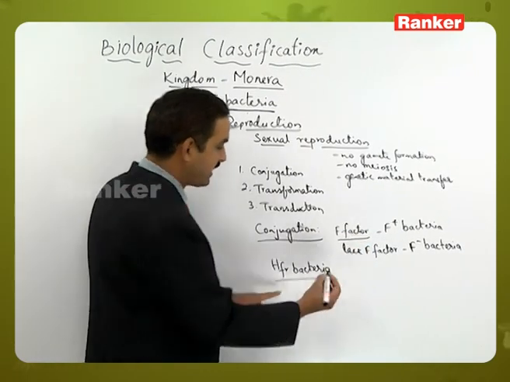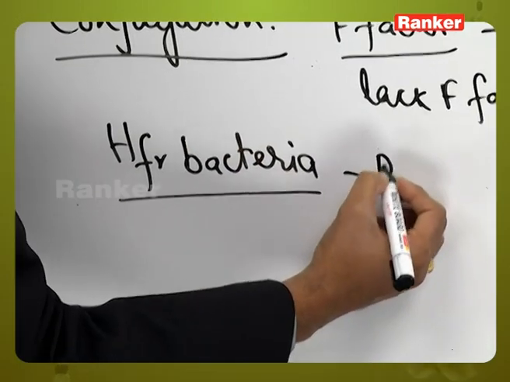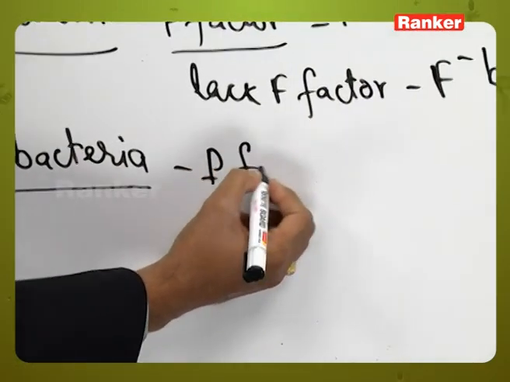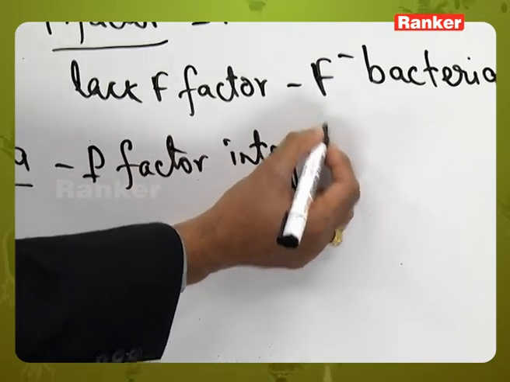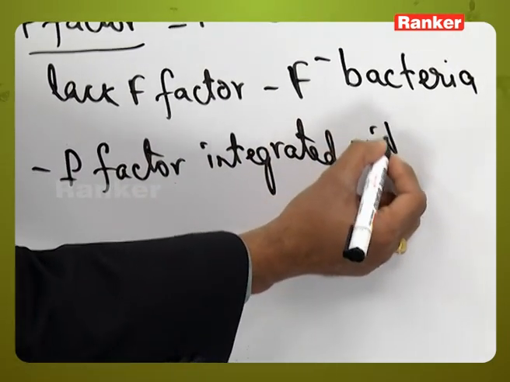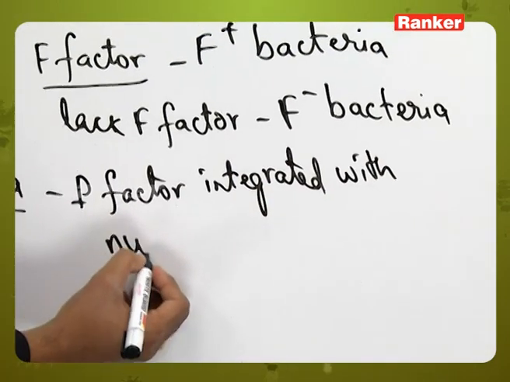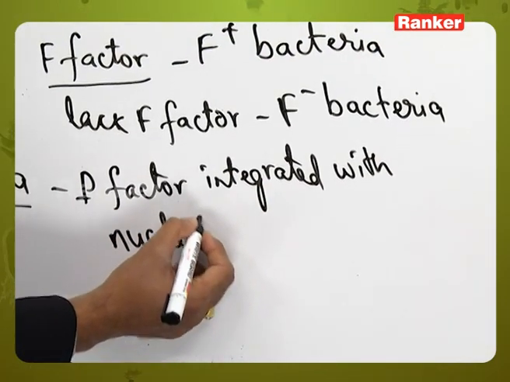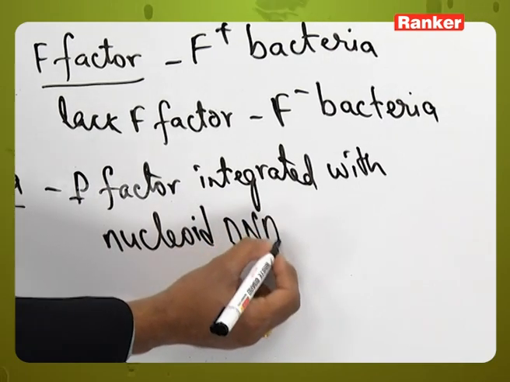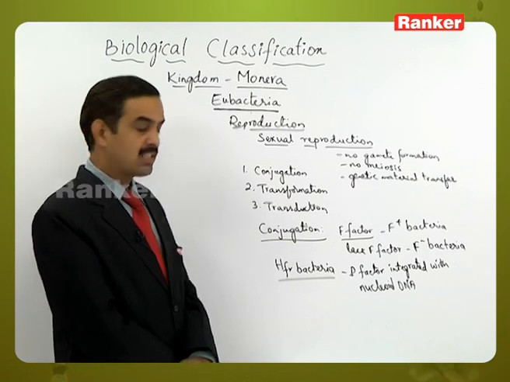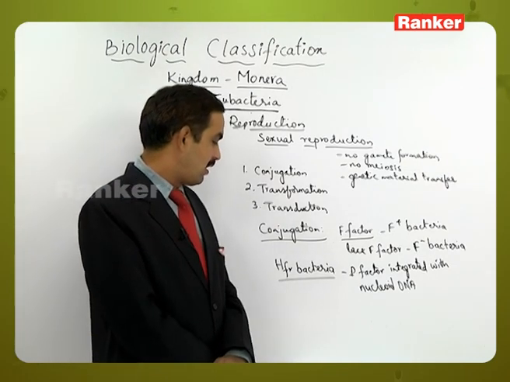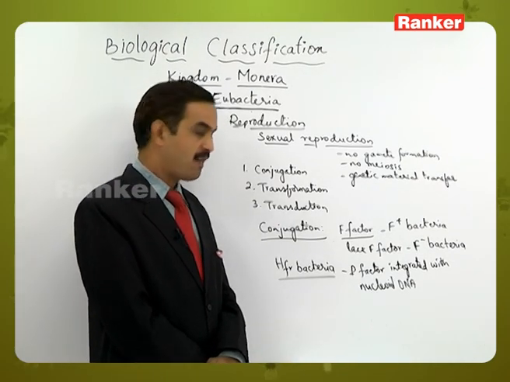Whereas in HFR bacteria, the plasmid part or the F factor is integrated with the nucleoid DNA. So that is the difference between the HFR bacteria and the F plus bacteria. The conjugation may also occur in HFR bacteria.